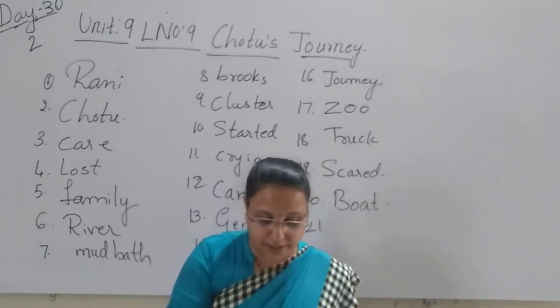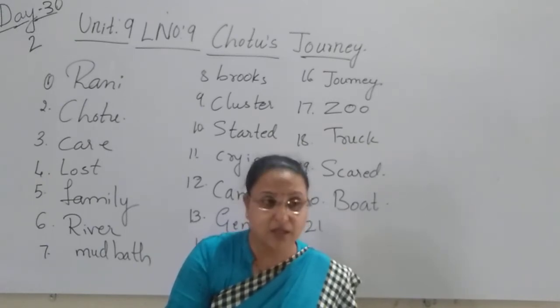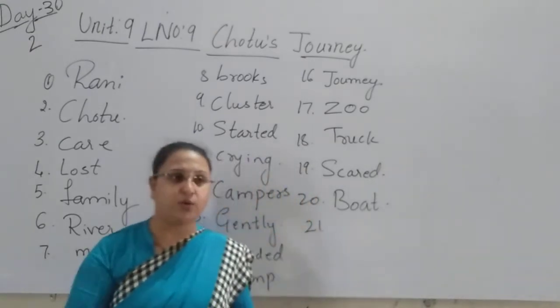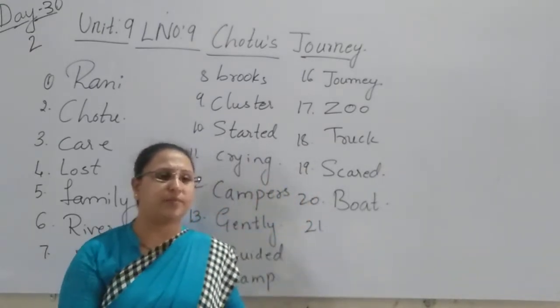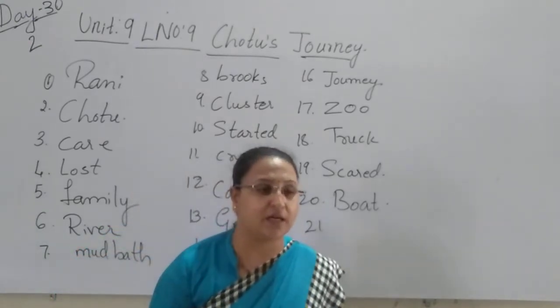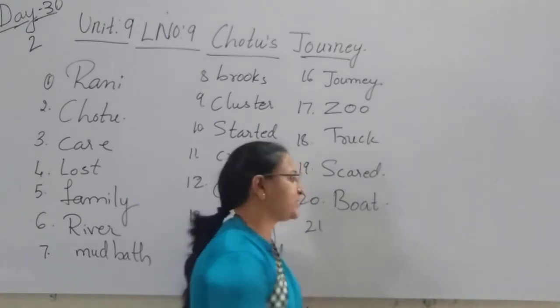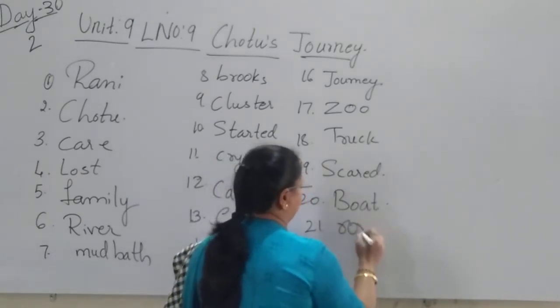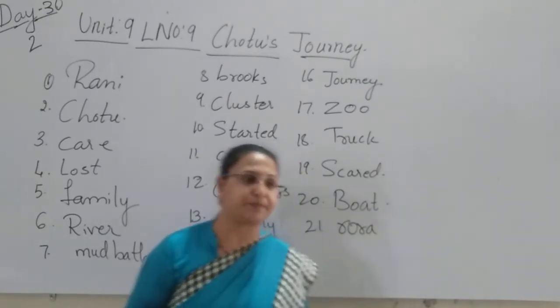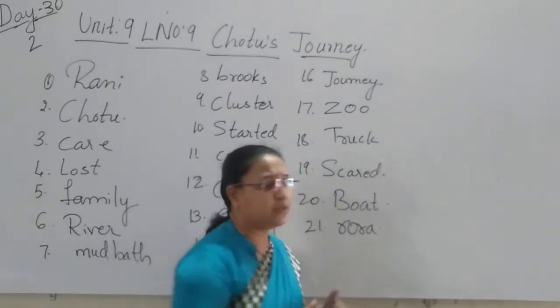And before he could walk out, the boat's engine started with a loud horn. When Chotu wanted to walk outside the boat, suddenly the boat engine started with a loud horn. Horn means the sound, siren. Yes, whenever you go in a boat or a ship, children, you can't travel right away.